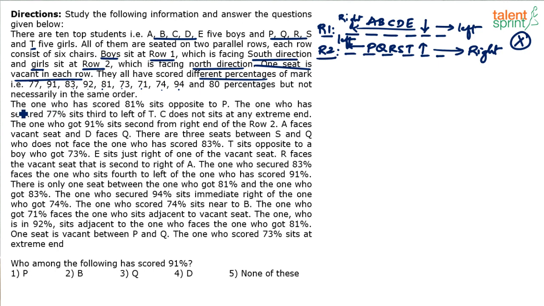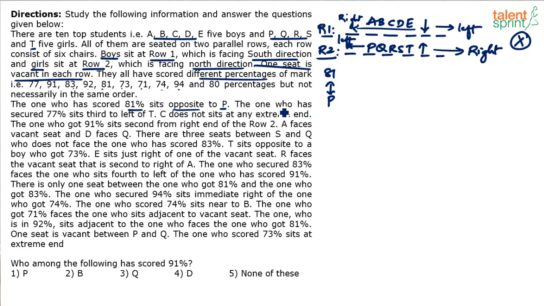So the first point here says, the one who has scored 81% sits opposite to P. See, it's obvious that when there are 6 chairs in top row and 6 chairs in bottom row, every person is facing some other person of the other row, right? Each person here is facing a person in the other row, either a person or the vacant chair. So the point here made is that the one who has scored 81% sits opposite to P. Meaning what? See, we know that P will come in the bottom row. So P will be opposite to 81%. So this is the pictorial representation that I have. P and 81 will be opposite to each other. Where will it come? We have no clue, but we just make a pictorial representation of that.